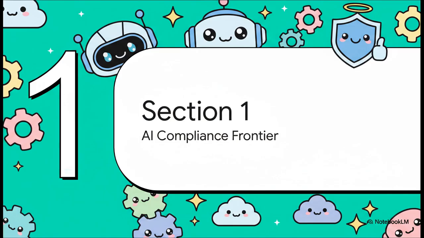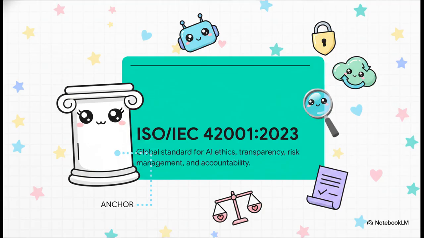All right, Section 1. The AI compliance frontier. Let's set the stage for the ultimate safeguard in AI innovation. To audit the future, we need a brilliant anchor, and that anchor is ISO/IEC 42001-2023. This is the new global standard specifically designed to guide organizations on AI risk management throughout the entire lifecycle of an AI system.